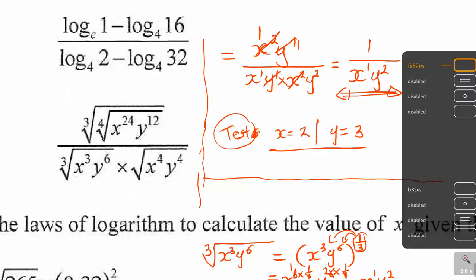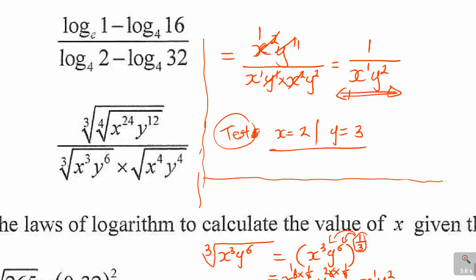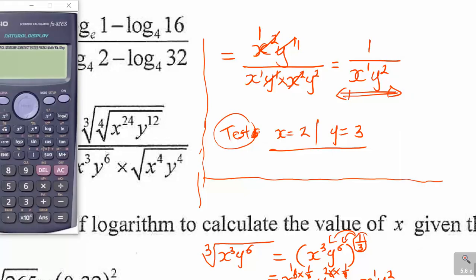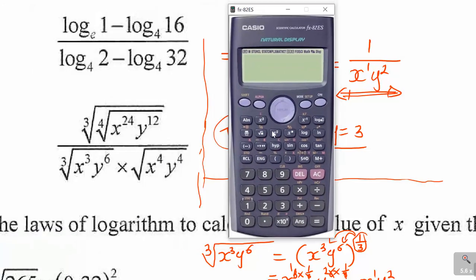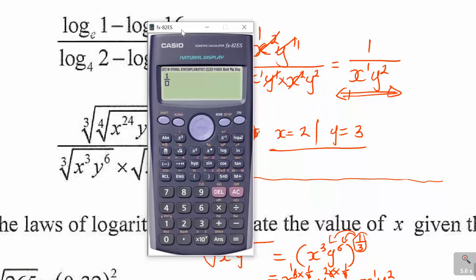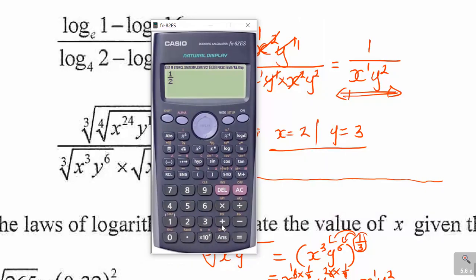So let's start with the easier one. Here is the last one and see what we get. So the last one was 1 over x1 y2. So if I do that and see what my answer was going to be, it is 1 over x, remember, is 2, so it's 1 over 2.